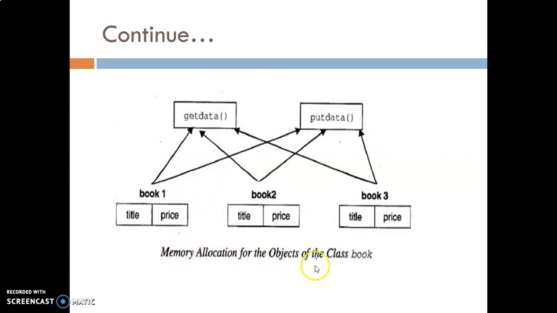So, memory allocation for the objects of the class Book. This is book1, book2 and book3. Here this is how the memory is allocated to each object according to the variables, according to the data members. Okay, that you can see very well. Memory allocation for the object: this is the first object, this is the second object, and this is the third object. So according to the variables the memory is allocated to each object of the class.